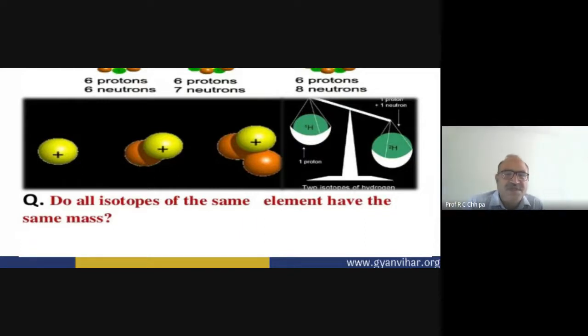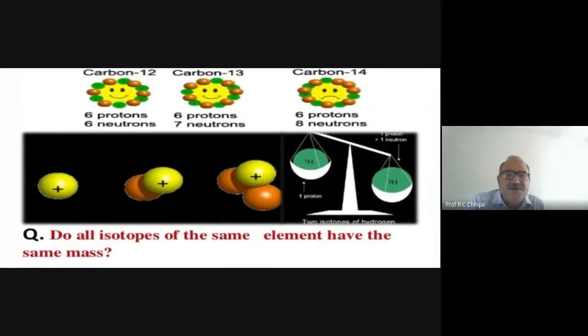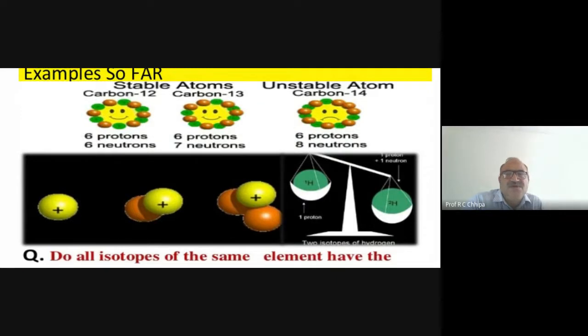In those three cases, in one case there are 6 protons and 6 neutrons, but in another case one electron is added, and in the third one 2 electrons are added. So therefore, these are the isotopes here. That is the relationship, and that is regarding hydrogen.